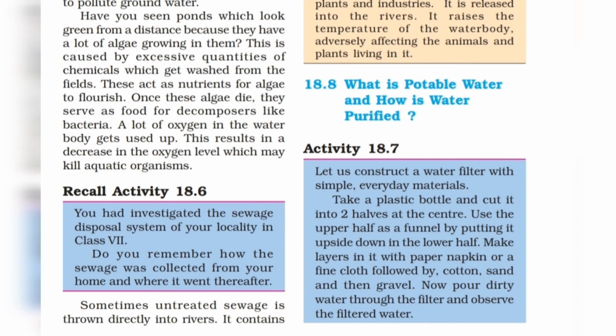So we have to do that. We have to construct a water filter with simple everyday materials in this activity. Then we have to take a plastic bottle and cut it into two halves at the center. We use the upper half as a funnel and put it upside down in the lower half. Make layers in it with a paper napkin or fine cloth, then cotton, sand, and gravel. Now we have to pour some dirty water through the filter and observe the filtered water. Now it's done in this activity.